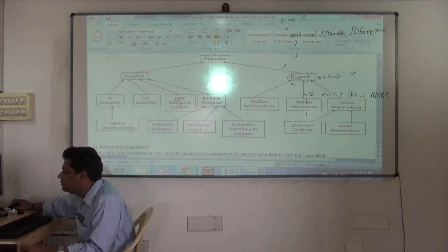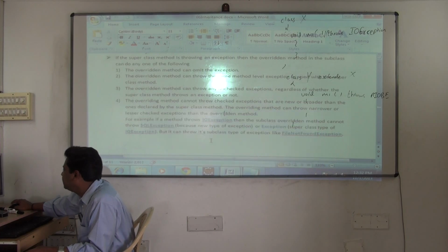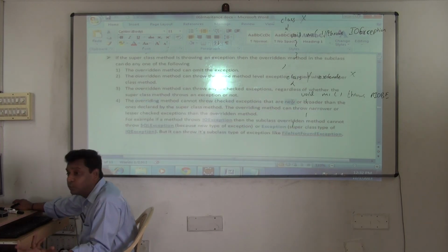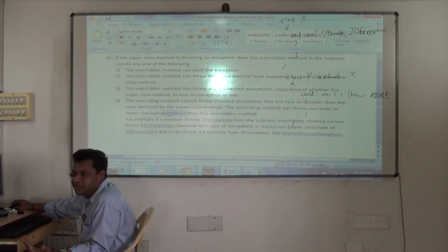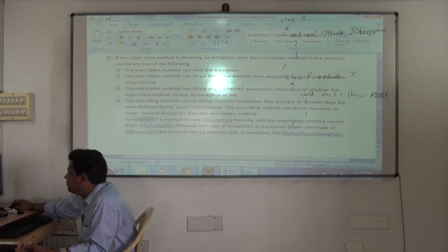But these are the rules for overriding, and in the document I have clearly written here: the overriding method cannot throw checked exceptions that are new or broader than the ones declared by the superclass method. The overriding method can throw narrower or lesser checked exceptions than the overridden method. Clear? And lastly, for example, here I have given the example.